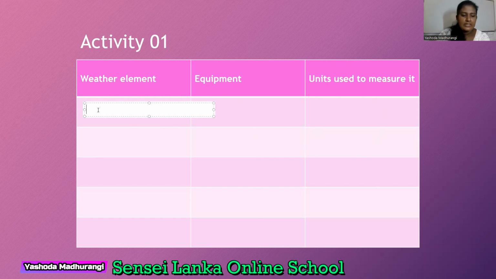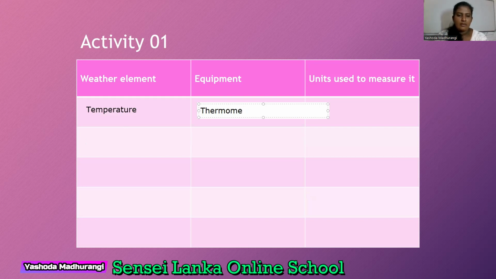So first I will write temperature. In the first one, temperature. What is the equipment we use? Thermometer. That is the instrument. So what are the units? There are two. Celsius sometimes we use. If not, Fahrenheit. You can use C or F.